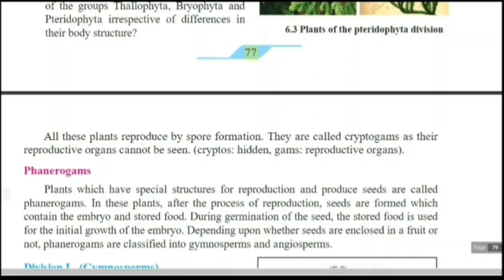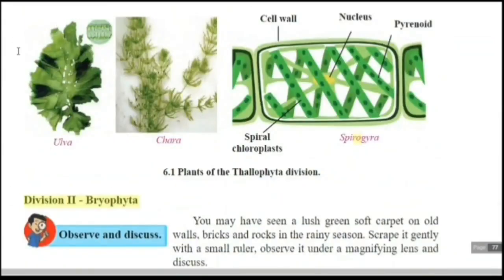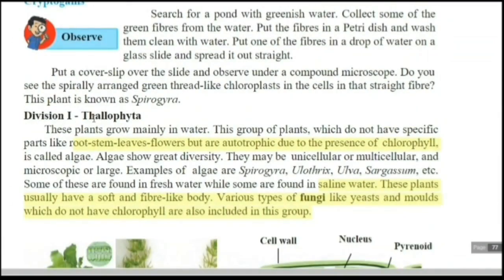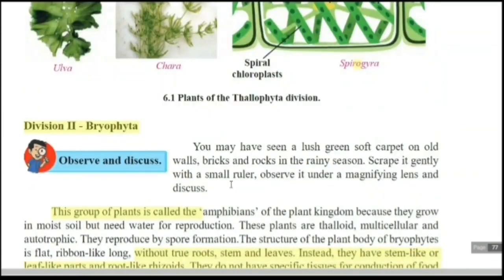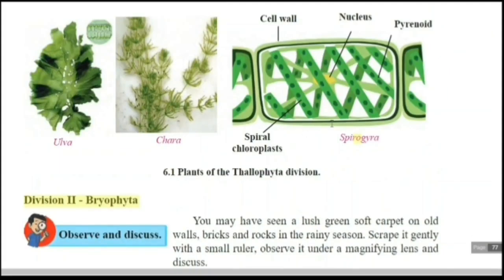Now, today's homework. Write down the proper characteristics of division Thallophyta. Give the heading, characteristics of division Thallophyta. Write down 4 characteristics, examples, and draw a well-labeled diagram of Spirogyra.